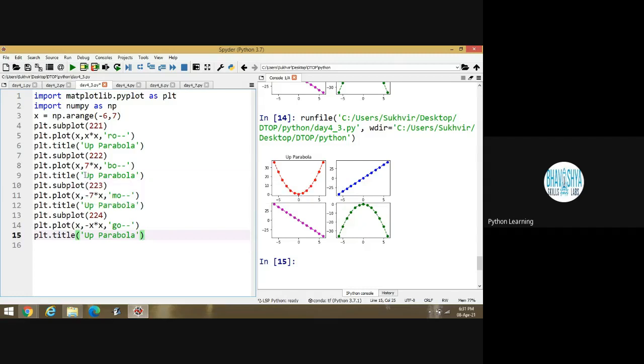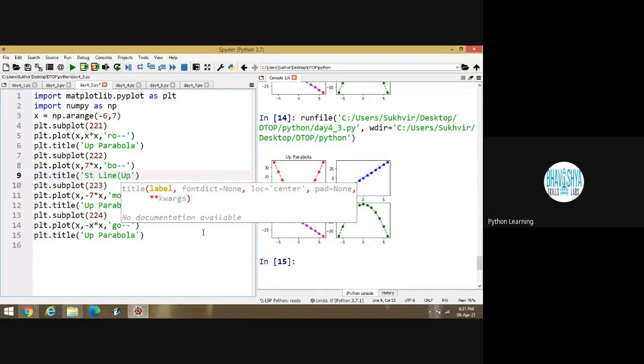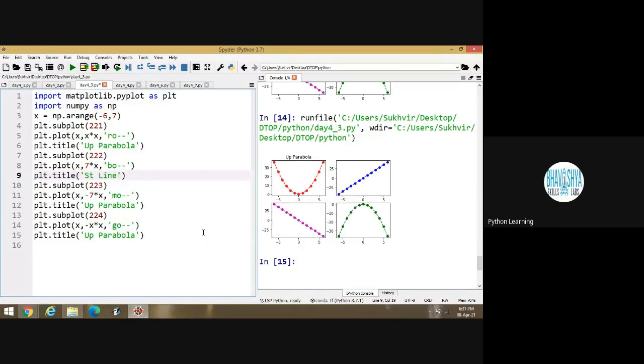Here I can write a straight line in upward direction, or straight line number 1, like this. Here I can write straight line number 2, or any title, whatever you want to write, you can write. And this one is downward parabola.